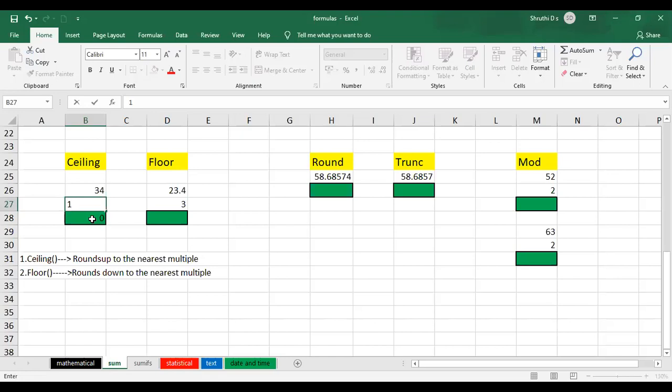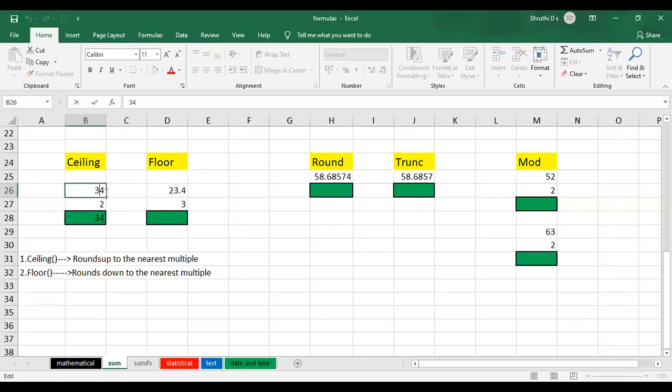After 34, what do you have for multiple of 1? 35. 34 itself, it is going to show you here. See, we'll just take directly 1 and we have 34, right? So it is going to consider 34 itself as the multiple, right? So that is why it is considering 34. If you give 2 for this, again 34, because 34 itself is divisible by 2, right? So that is why it is rounded up to the same number.